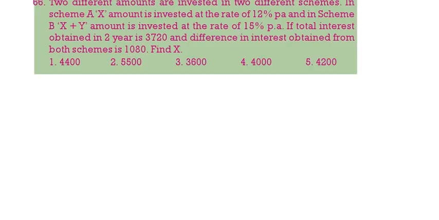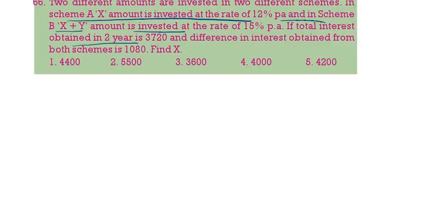There are two different amounts invested in two schemes. In scheme A, X amount is invested at 12%. In scheme B, X plus Y amount is invested. If total interest is 3720, difference is 1080, find X.